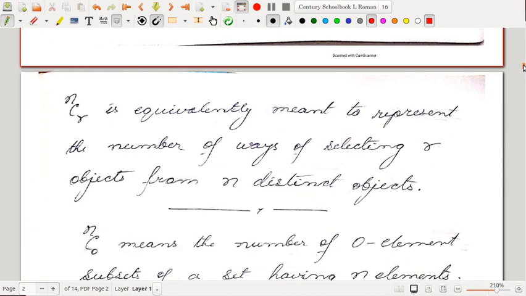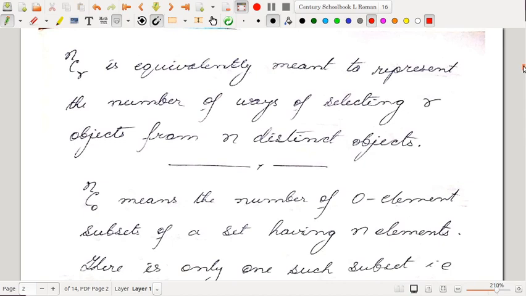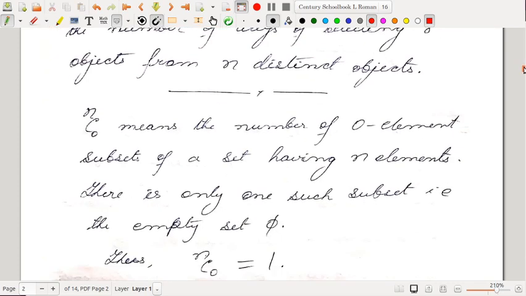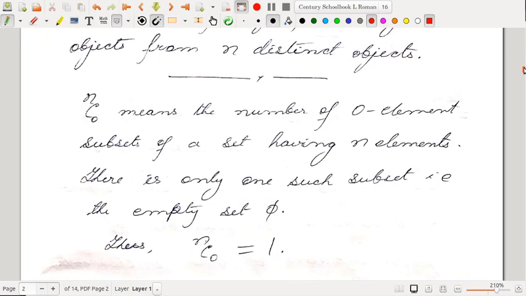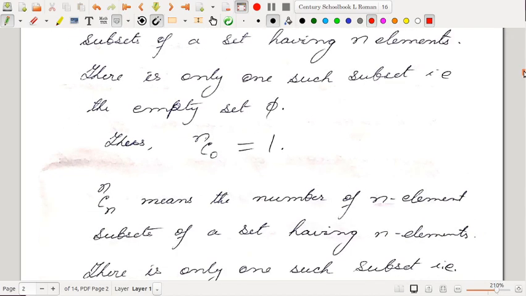Okay, so that is how we see it in combinatorics, right? NCR is the number of ways of selecting R objects from N objects. What is NC0? In terms of set theory, NC0 means the number of zero element subsets of a set having N elements. So how many such subsets are there? There is only one subset which has zero elements, that is the null set. And so NC0 has to be 1, right?